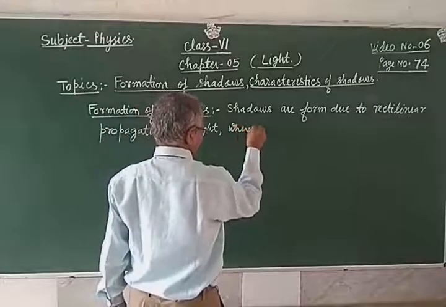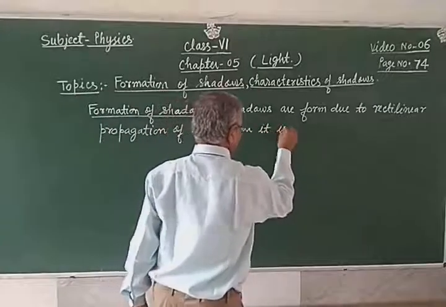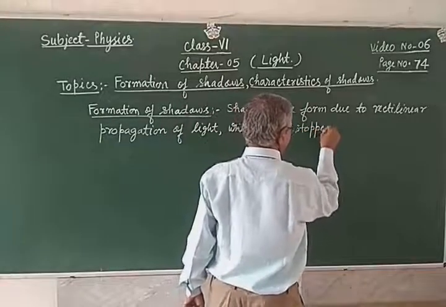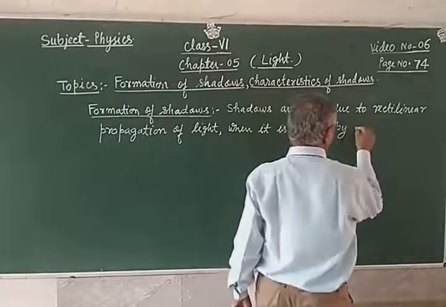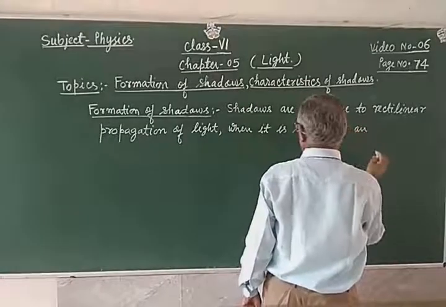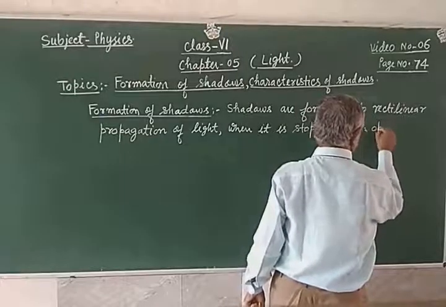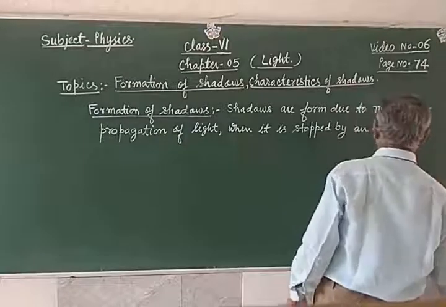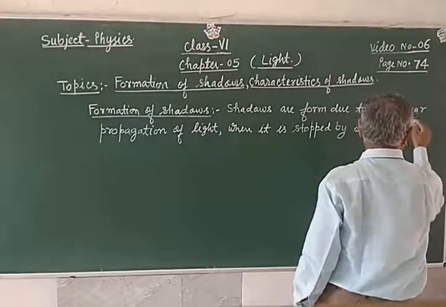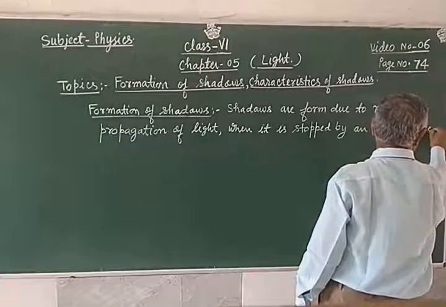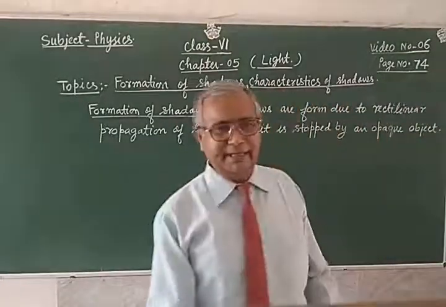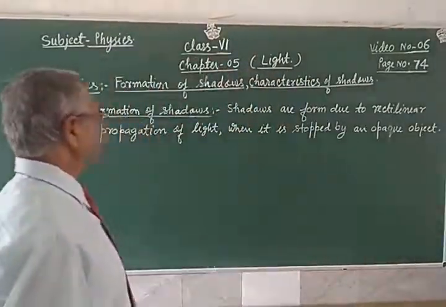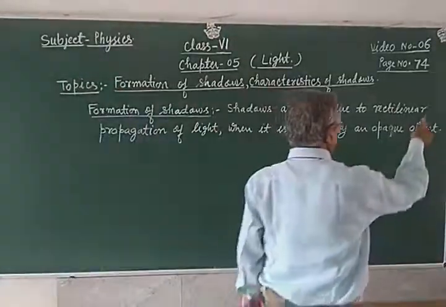When it is stopped by an opaque object. Remember it, this shadow is formed due to rectilinear propagation.